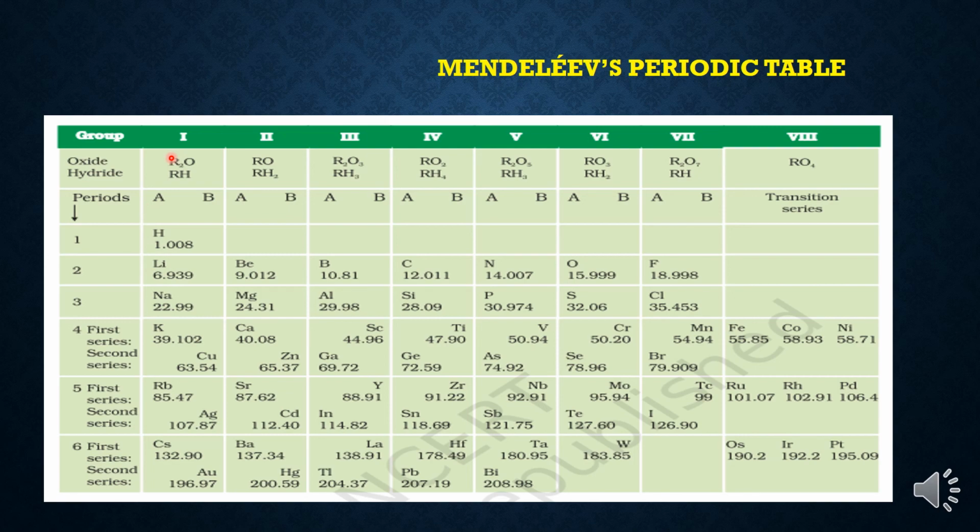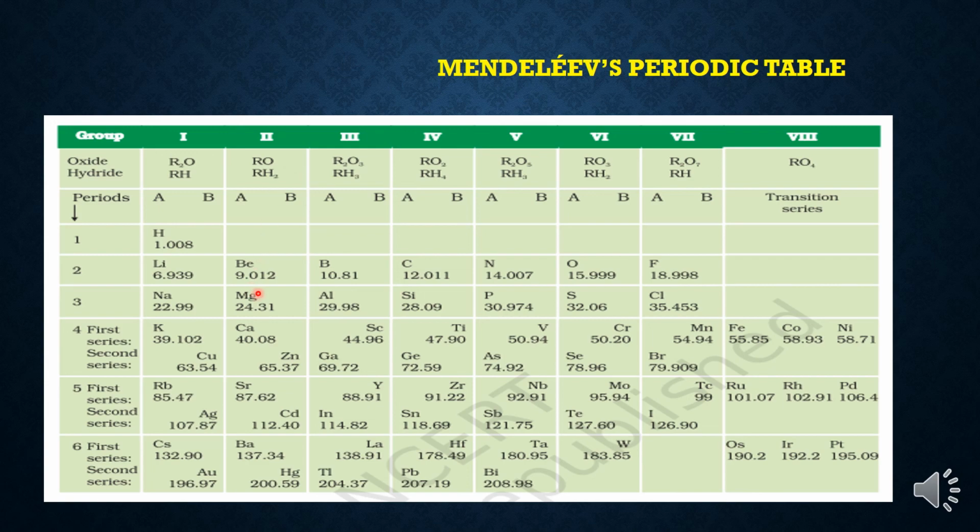For example, lithium. Lithium oxide is Li2O, which resembles the formula R2O. Lithium hydride is LiH, which resembles RH. So, he placed lithium in group 1. Another example, magnesium. Magnesium oxide is MgO. It resembles RO. Magnesium hydride is MgH2. It resembles RH2. So, he placed Mg in group 2.